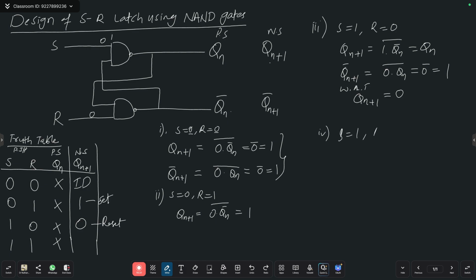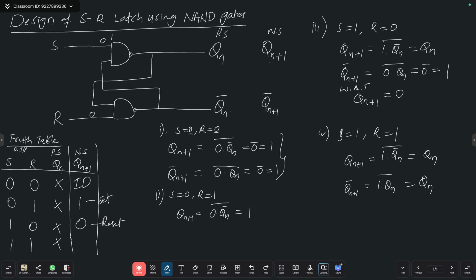Then fourth. S equal to 1, R equal to 1. Knowing when we need to check the complement is very important. Okay? Right. Qn plus 1 equals to, what is going to happen? 1 into Qn bar, whole bar. What is going to happen here? Qn. So we need to go with the complement port now, because S equal to 1, R equal to 1. Then Qn plus 1 bar equals to, again 1 into Qn whole bar.